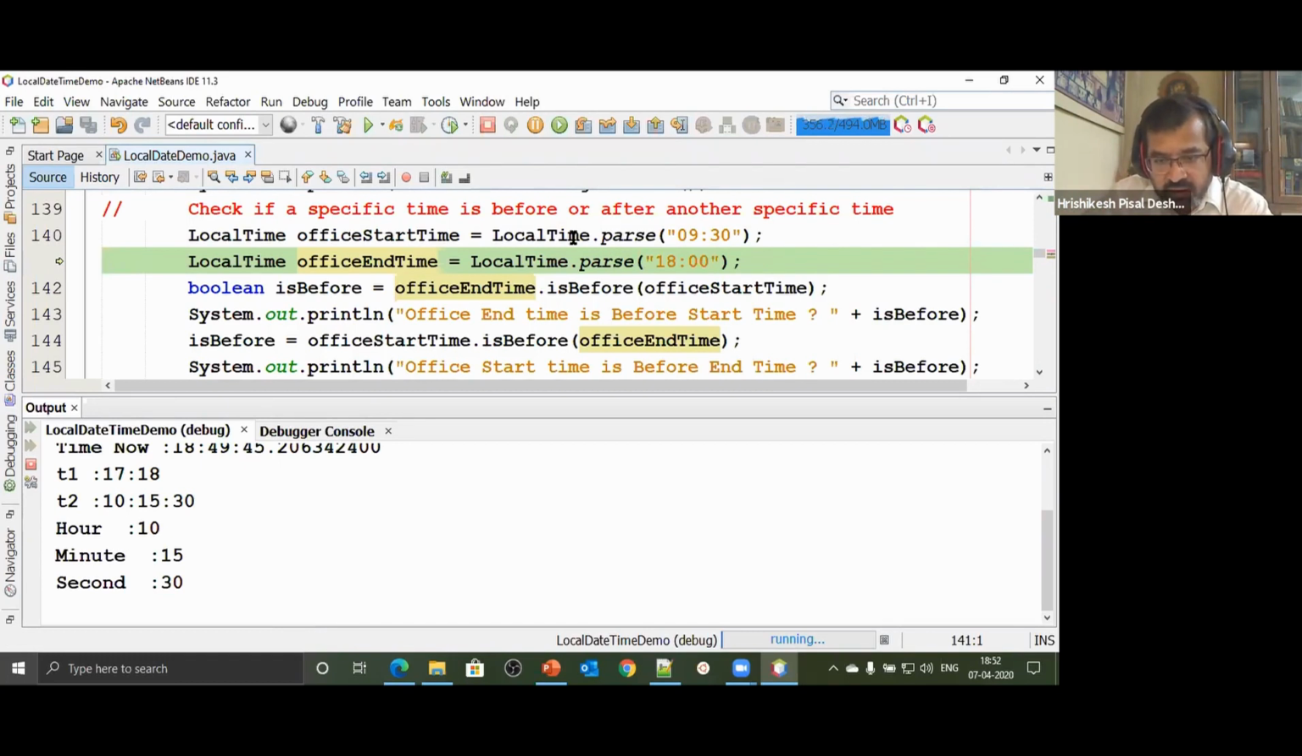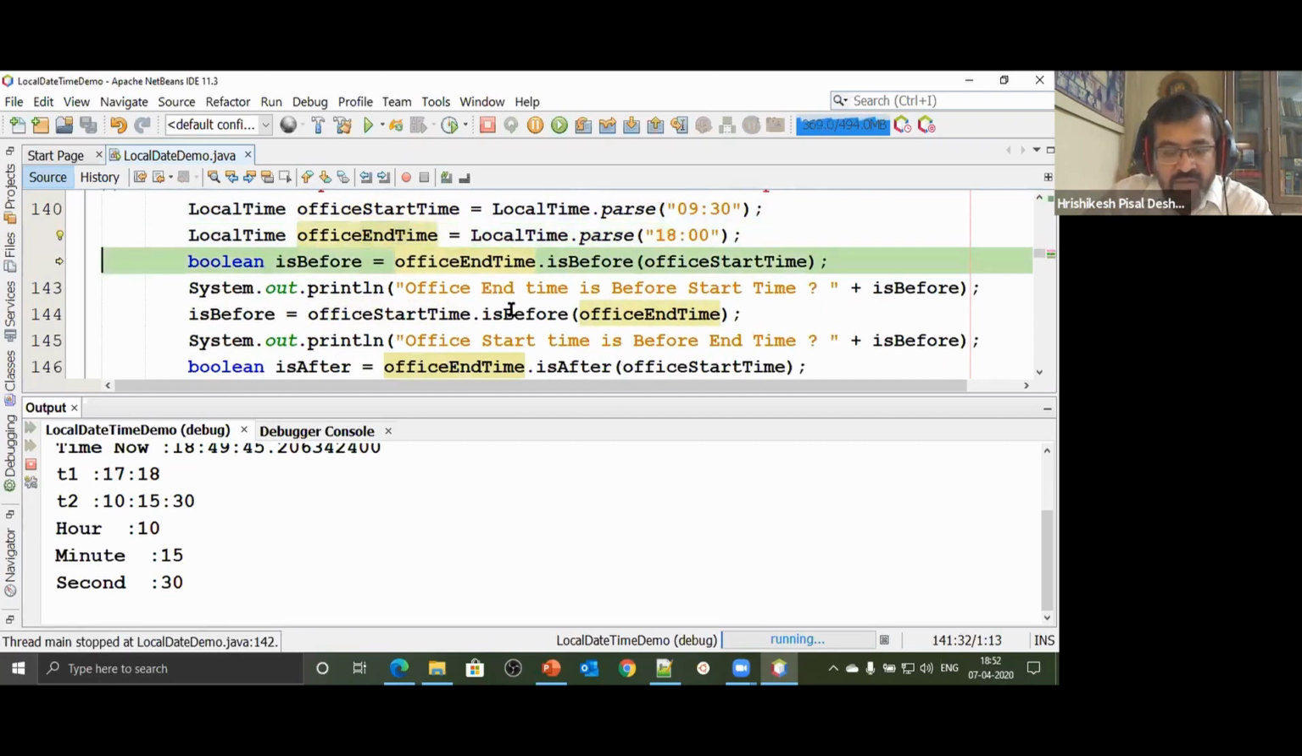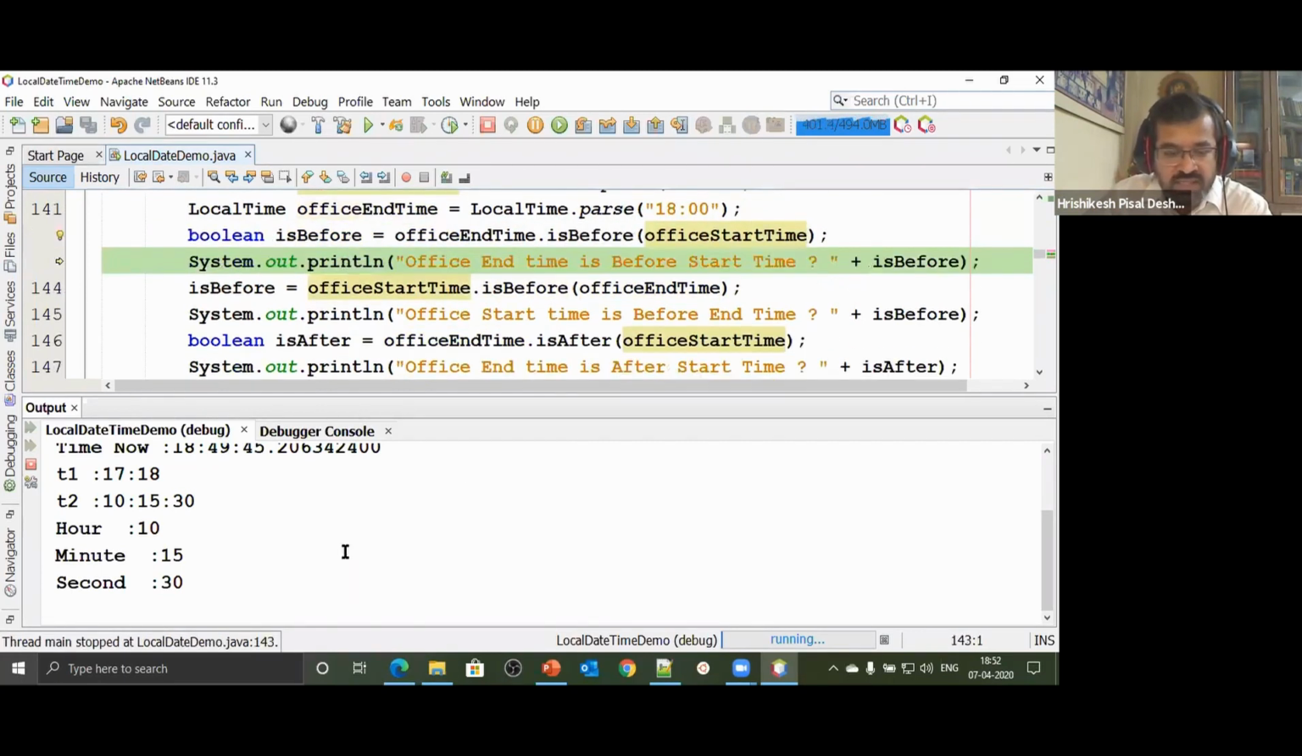So I'm saying this is LocalDate.parse. That's the starting time, so office start time and office end time. And like what we did with date, same thing I'm doing with time as well. I'm saying office end time dot isBefore start time. Is end time before start time? No way. So here it says value as false.